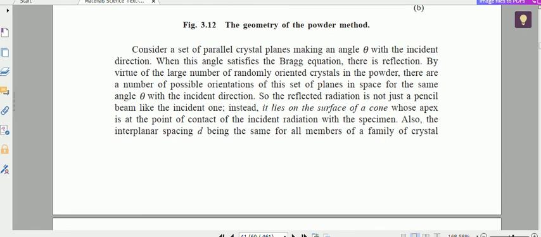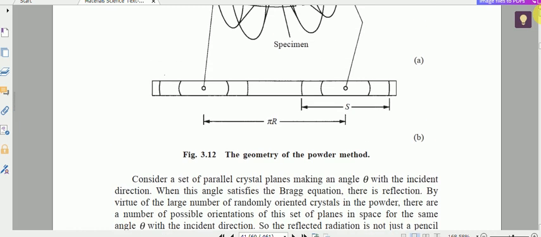It is easily seen that the first arc on either side of the exit point corresponds to the smallest angle of reflection. The pair of arcs beyond this pair have the larger Bragg angles. As the angle increases, the spacing decreases, because d is equal to lambda by 2 sin theta. And the distance between any two corresponding arcs on the spread out film is termed S. We notice that S here.